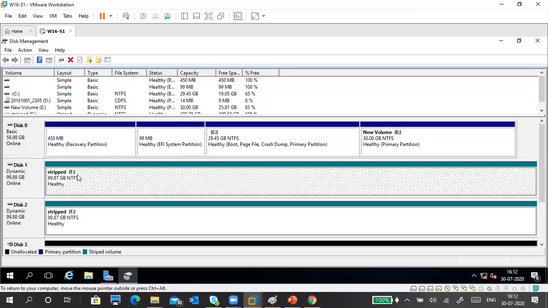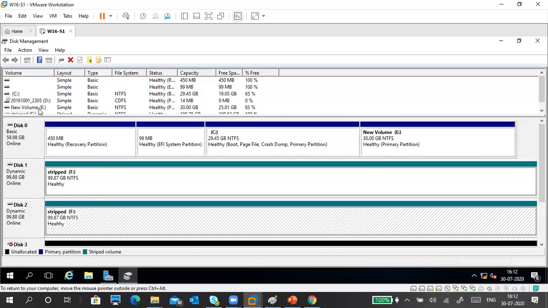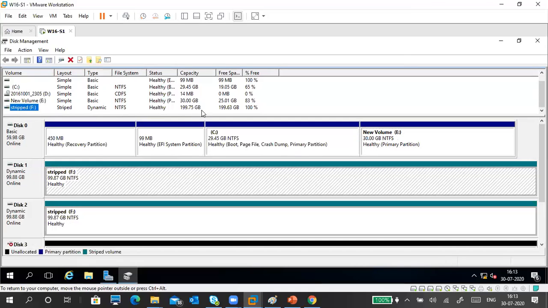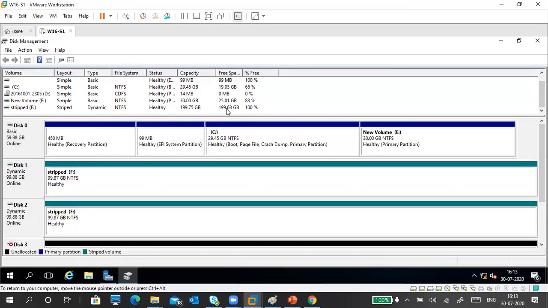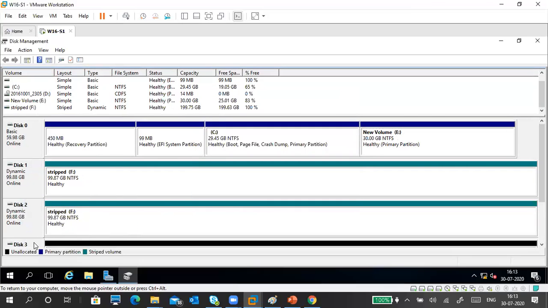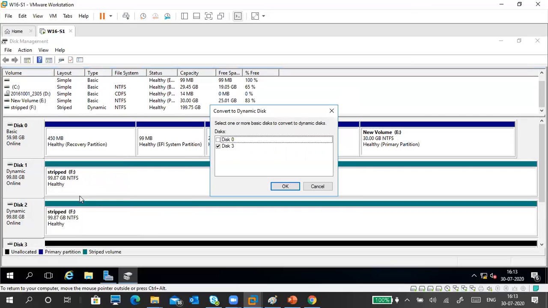Now can you see this F drive? Both are F drives only. This is 100 GB. This is 100 GB. If you go to this F drive, can you see 200 GB? It combines both of them. Okay, initialize the hard disk, GPT. You can convert it.